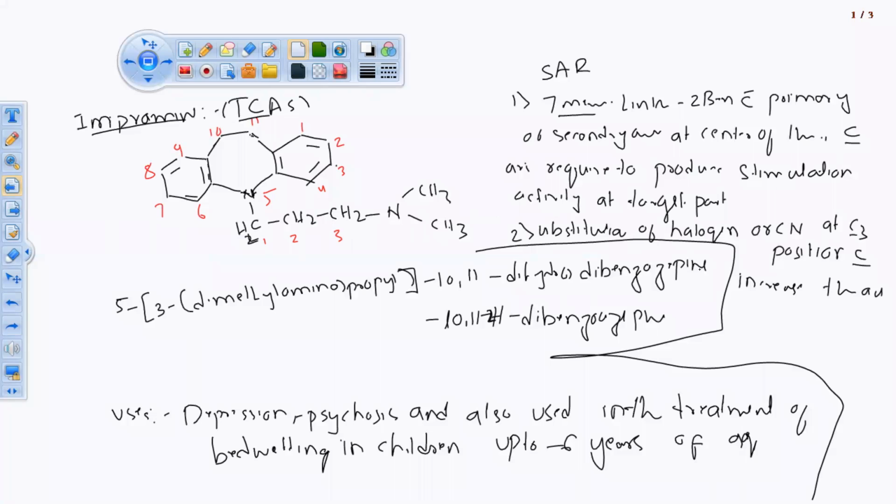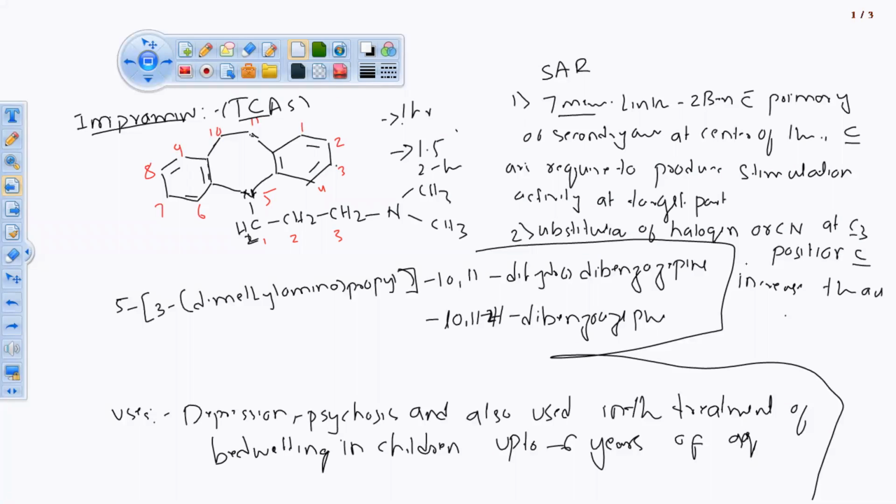If we are doing modification, we are going to do the modification at the carbon 3 position with the halogen or cyano group. Only halogen is mentioned, not other than halogen or cyano group. So this halogen or cyano group increases the activity. If the duration of action of this drug is 1 hour, with the substitution of this halogen or cyano group at that position, it increases the activity, and then the duration will also increase to 1.5 or 2 hours.